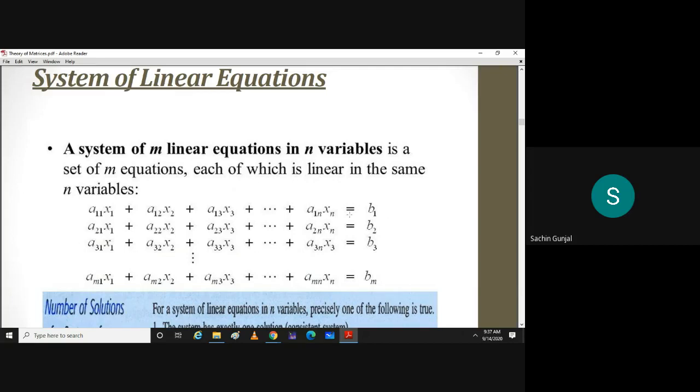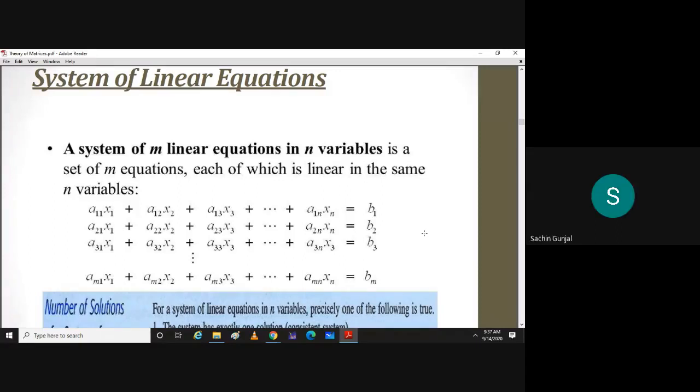If this is the system and all bi's are 0, does it have a solution always, or can't we say anything?